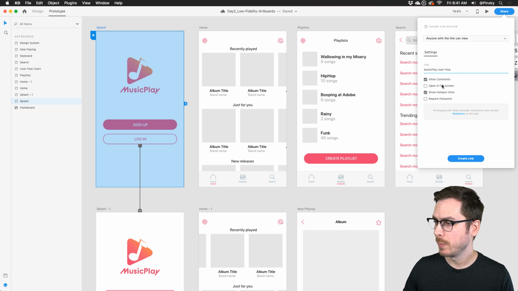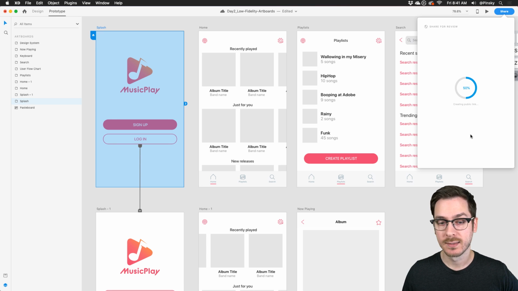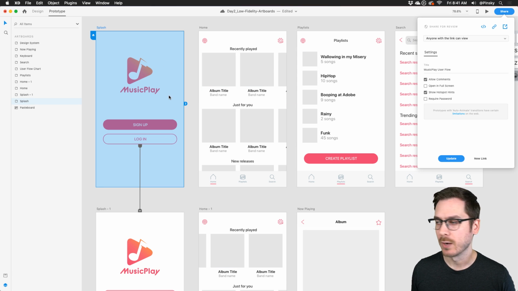I'm not going to worry about opening in full screen because it's a fairly small prototype. I do want to show hotspot hints, and I'll show you what that means in a minute, but if people don't know exactly where to click, they can click on a blank area and it'll kind of guide them. I don't want to worry too much about passwords, and I'm going to create the link. And here we go. It's basically uploading all this stuff to the magical Creative Cloud, and in a second, I'm going to have a few different options.